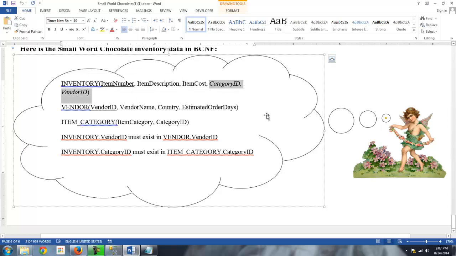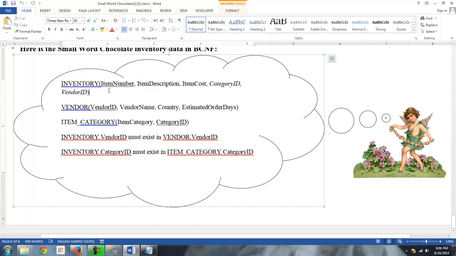Now that I have the category IDs and the vendor IDs, I'm going to add actual inventory items, actual products for sale. And I'm going to link them to their categories, if they're bars and squares, powders, etc., and the vendor IDs, where they're coming from, what vendor distributor am I linking this product to. So this is the most comprehensive of the tables. We also have a primary key, of course. Every table should have a primary key.